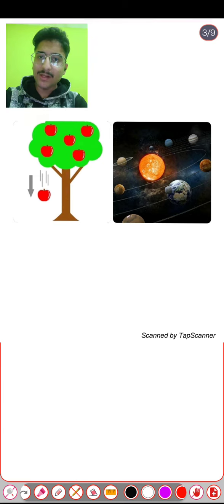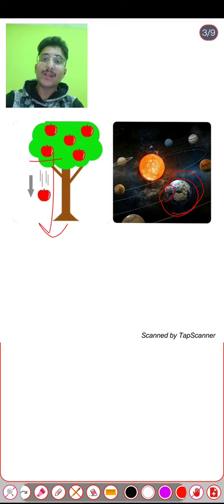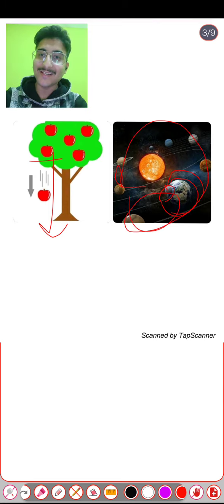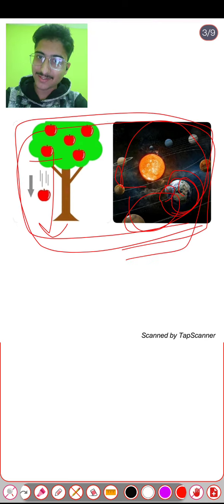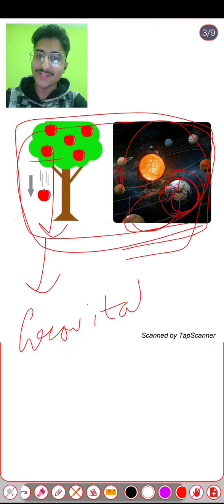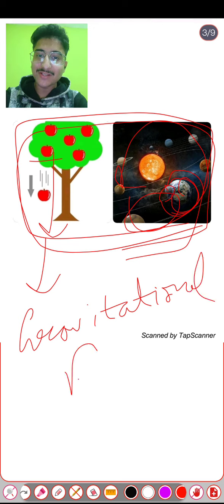Like an apple, when it falls from a certain height, it falls towards the earth. The moon goes around the earth. Also the planets go around the sun. In such cases, there was a scientist whose name was Newton. He suggested that the same force is responsible for such cases. That force is gravitational force.